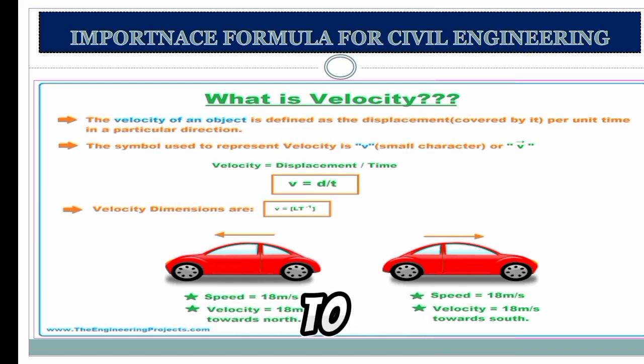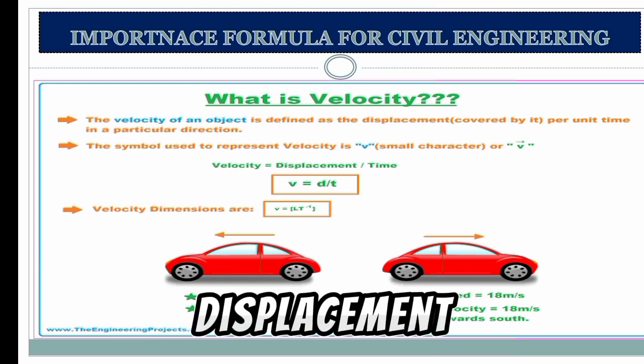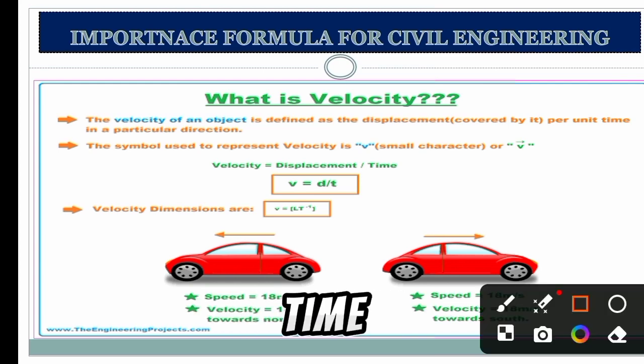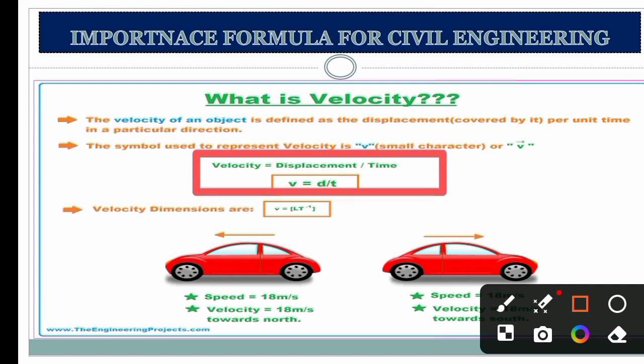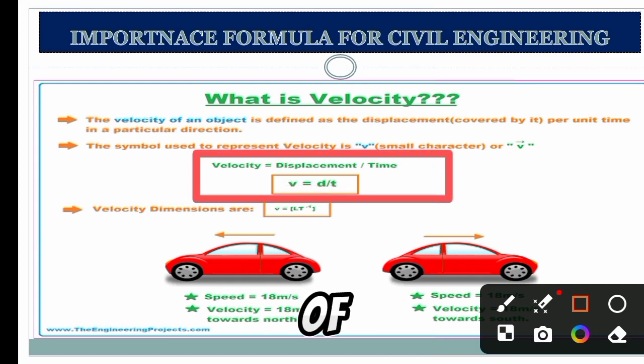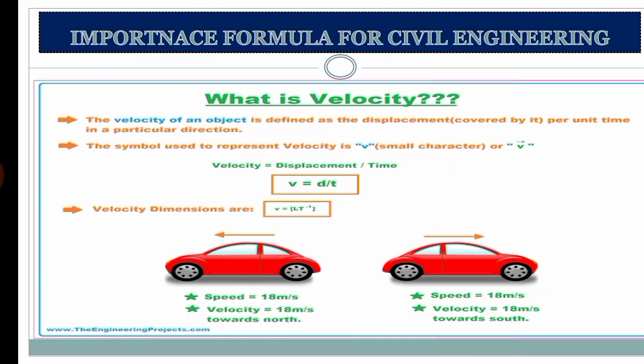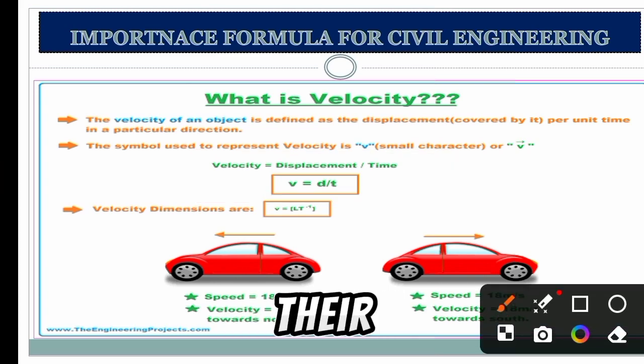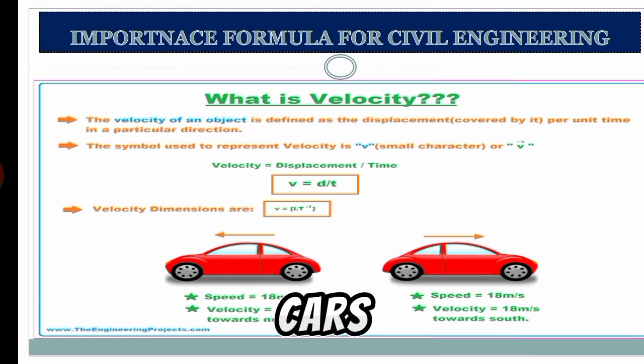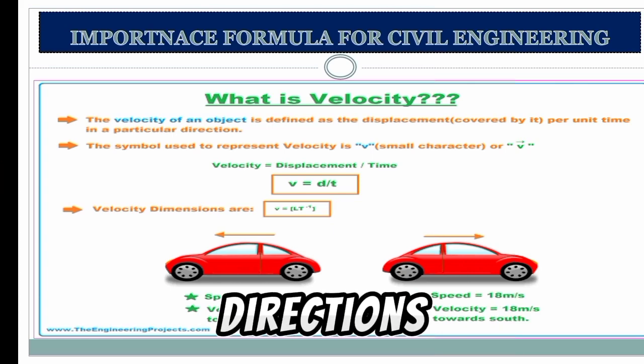The symbol used to represent velocity is v, and velocity equals displacement divided by time. That is the formula of velocity: v equals d divided by t, where t is time. Now you can see the dimension of velocity.